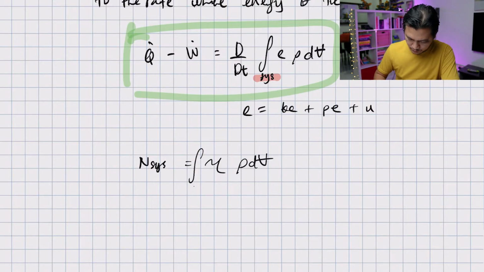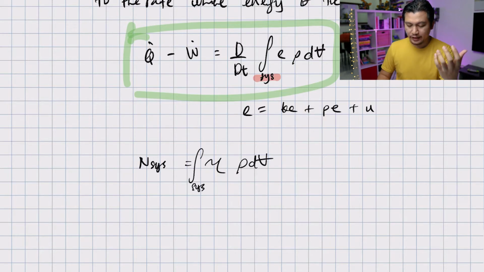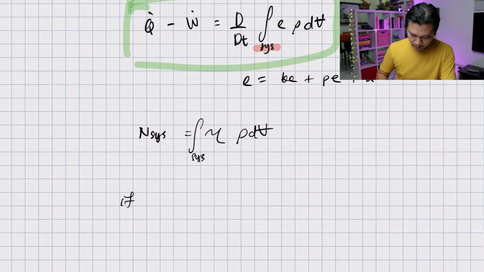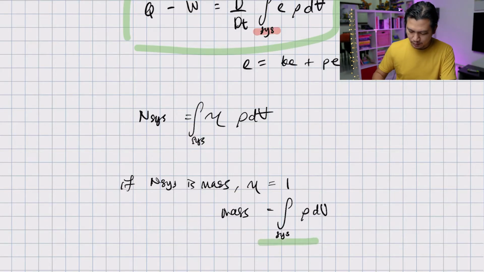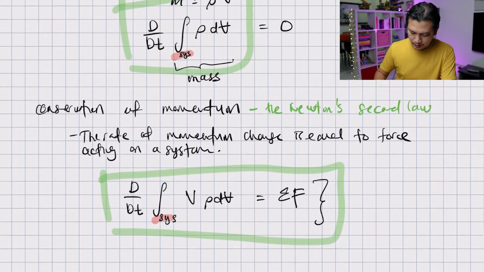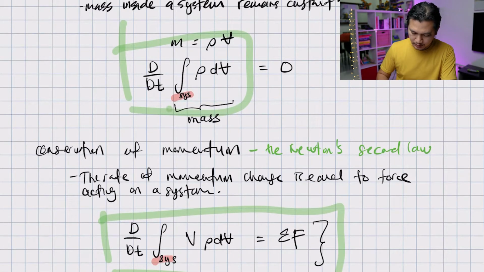And of course, this is the integration over the whole system. So for example, if N system is mass, then eta becomes 1, meaning that the mass of the system is equal to the integration over the system of rho dV. And if you remember, that is exactly equal to the mass.